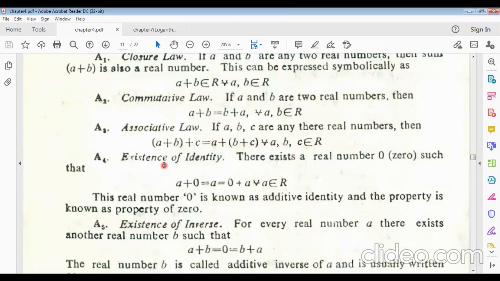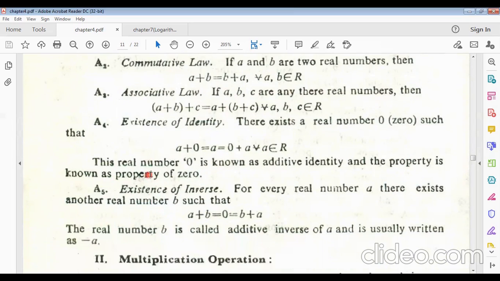Now, existence of identity, the fourth law for addition of real numbers. There exists a real number 0 such that 0 is also a real number. Remember it. So a plus 0 equals a, and 0 plus a equals a, for all a belonging to real numbers. This relation holds. The real number 0 is known as the additive identity, and the property is known as the property of 0. This is the existence of identity for addition.